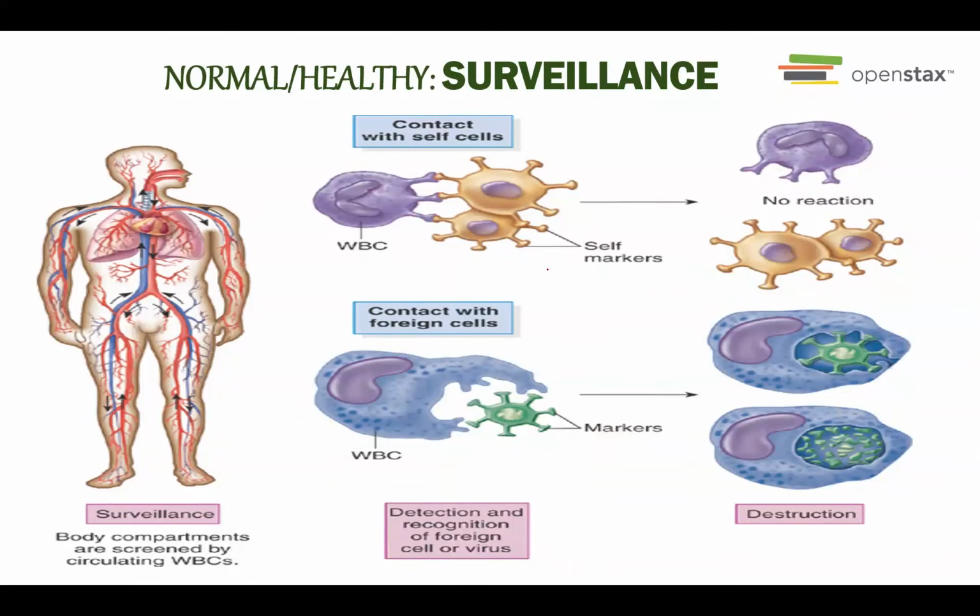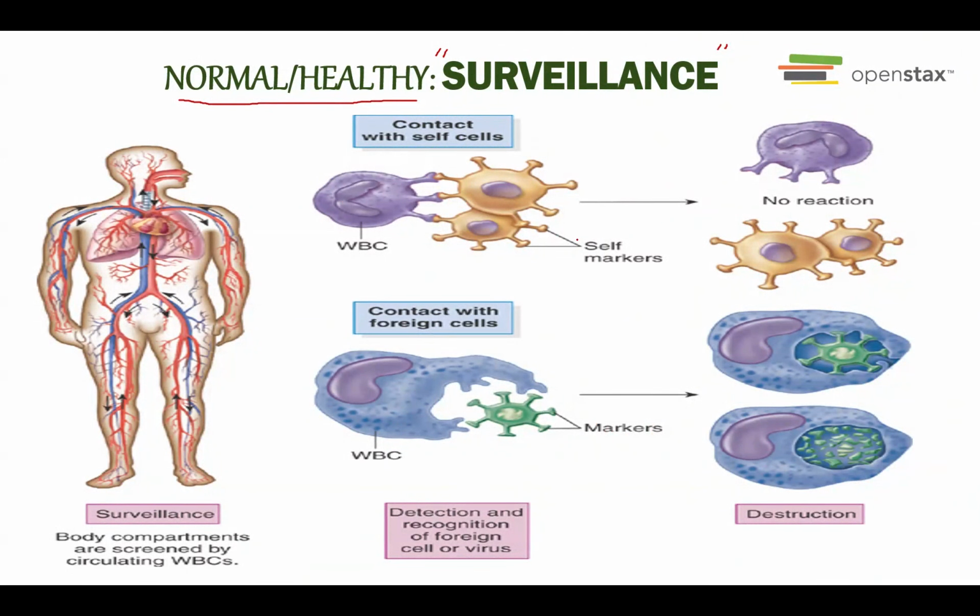Now, this is just for our study over here. So this is actually the normal healthy person. Inside their body, they will have what we call the surveillance. So the white blood cells are usually monitoring the whole body, whether there is infection or not, or whether there is a problem or not inside our body.